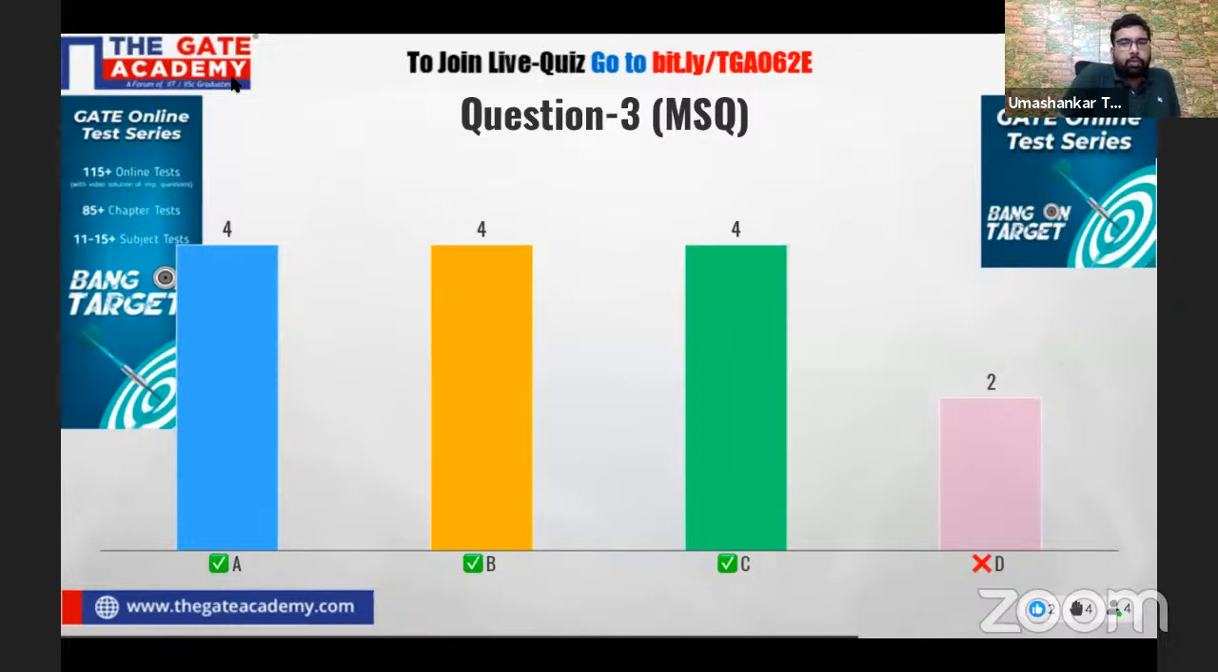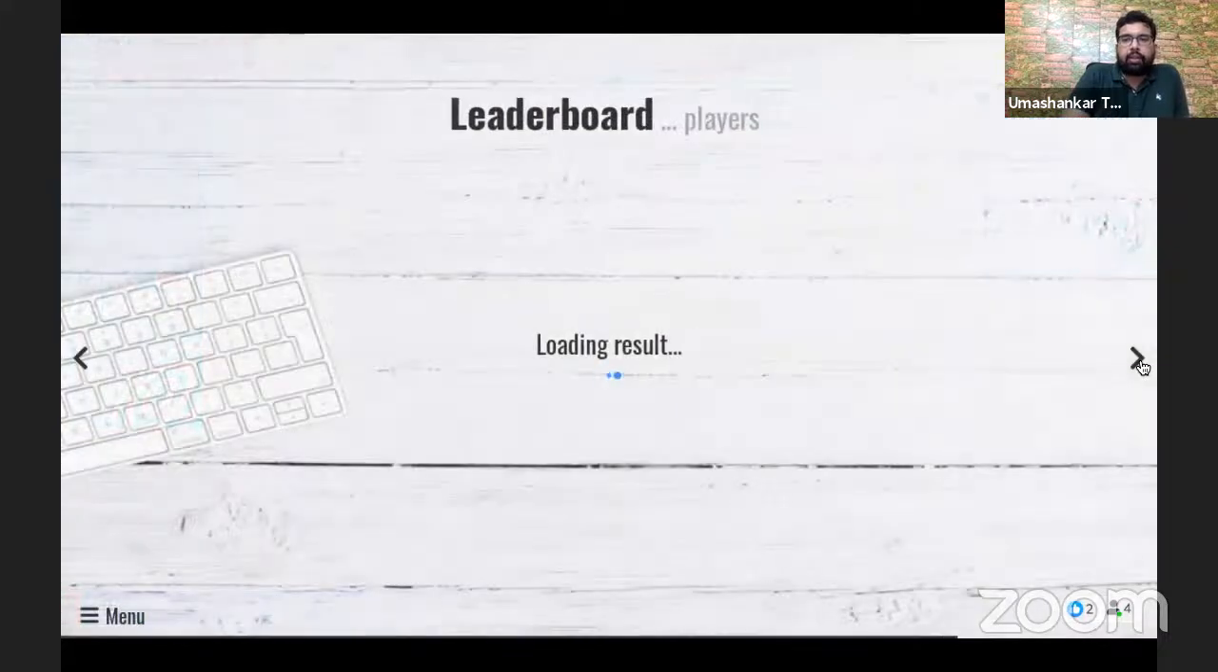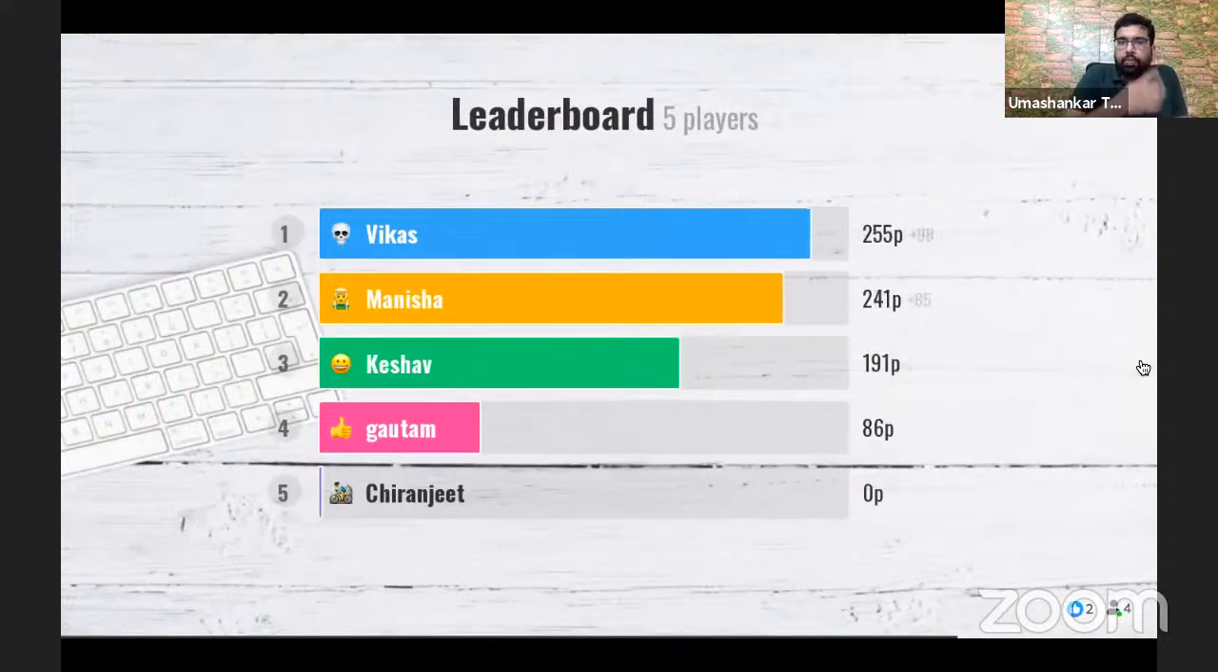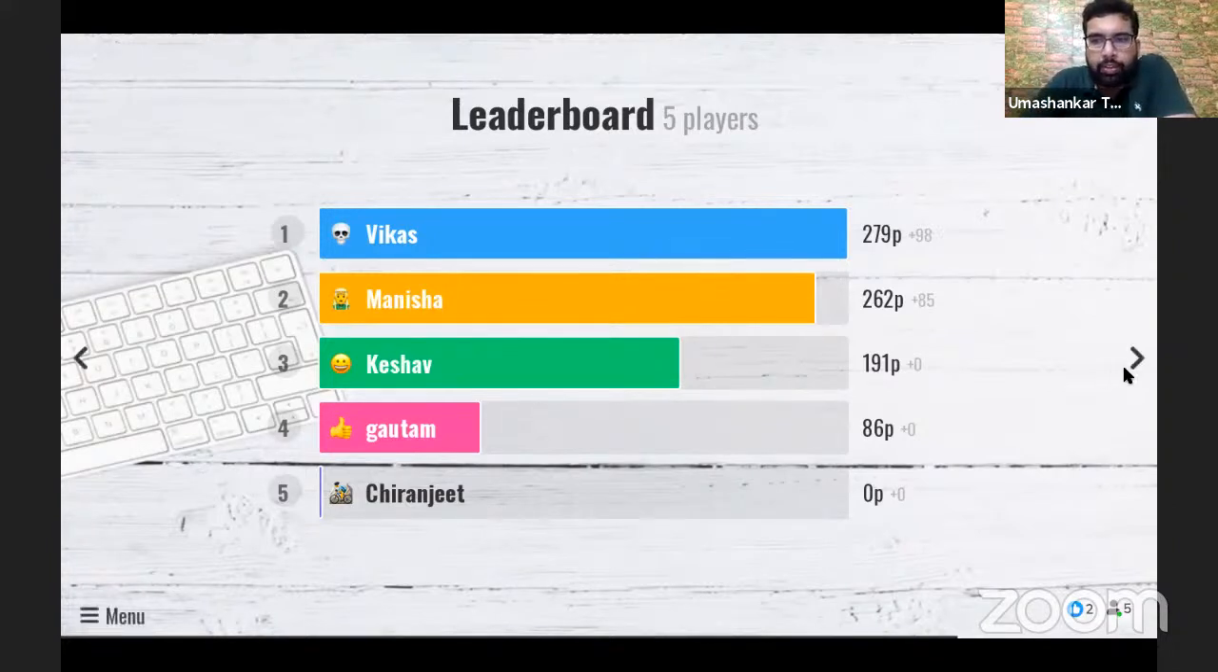Some of you have answered D also. Now let's see how many of you have correctly answered. So Vikas, very good. Now you are leading the chart. And Manisha, very nice, beta. You also have answered all the questions correctly, but you may improve in the time. Keshav, you were not able to answer this correctly. Gautam, again, you were not able to answer this correctly. Don't worry, beta. When we see the solution, we'll see what was missed.